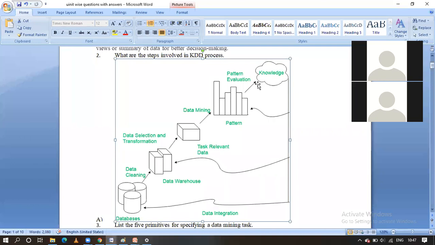Sometimes, guys, they will ask what is the difference between the KDD and data mining. Knowledge discovery process lo data mining అనేది ఒక small step అన్నమాట. That is the thing you have to differentiate and explain. You have to explain this diagram, guys. In the KDD process, one step is data mining.